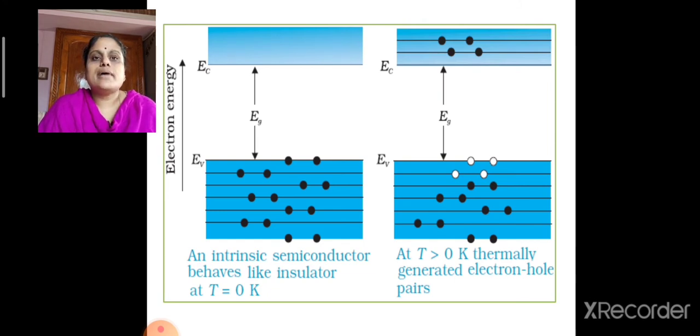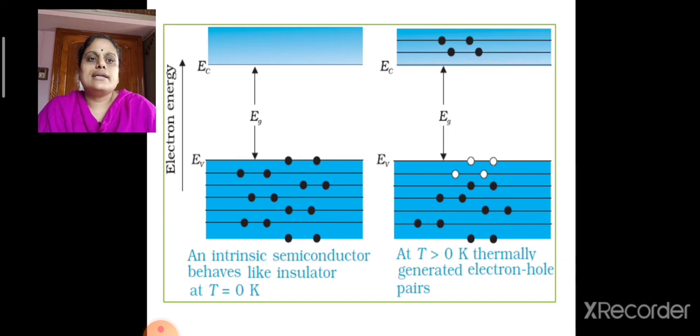The energy band diagram for an intrinsic semiconductor at T equal to 0 Kelvin and T greater than 0 Kelvin is as shown in the figure. At T equal to 0 Kelvin, all the electrons will be in the valence band and the conduction band will be empty.